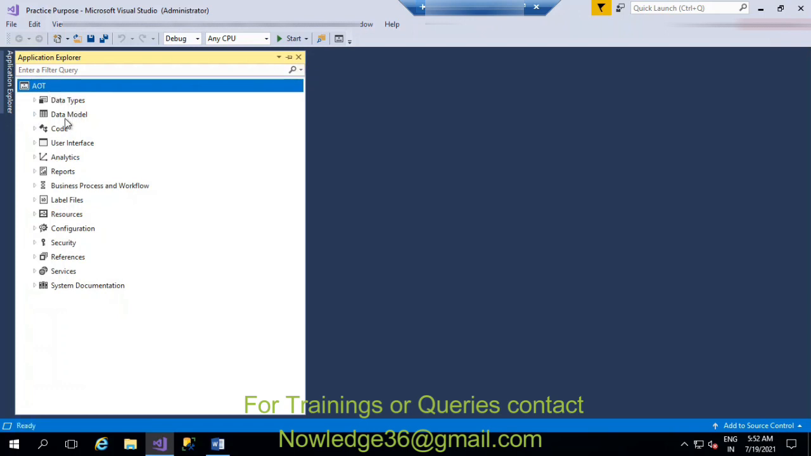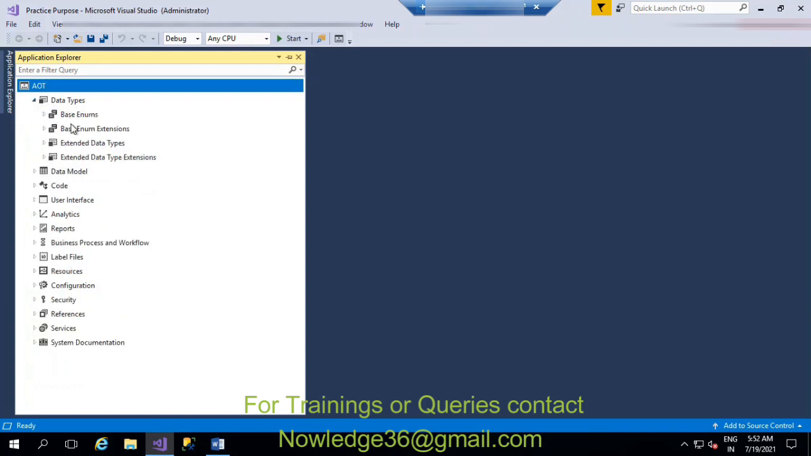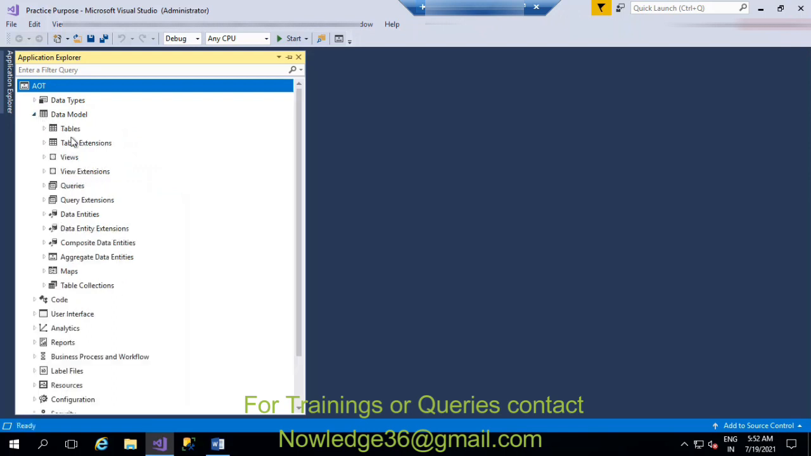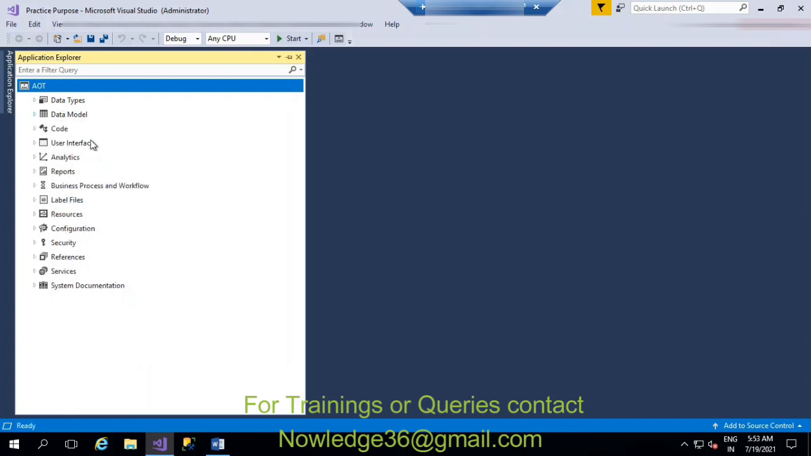Okay, and here it consists of everything, like data type and data model. In the data type you'll be able to see the subcategories, like the base enums and EDTs. We can learn this in future sessions. And in data model you'll also see a few things like tables, table extensions, views, queries, everything. This is how there are some subtopics related to the data model, and we'll discuss this later.